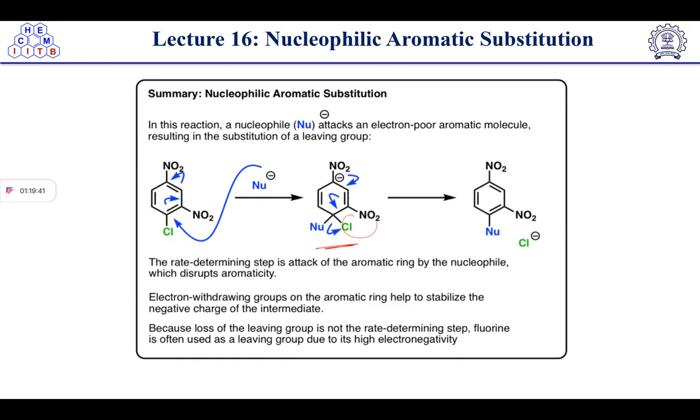So the loss of the leaving group is not the rate determining step. Chlorine is often used as a leaving group due to its high electronegativity.